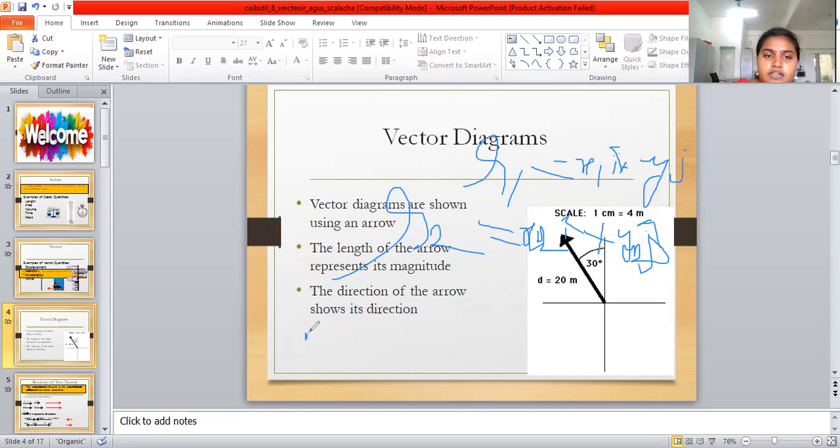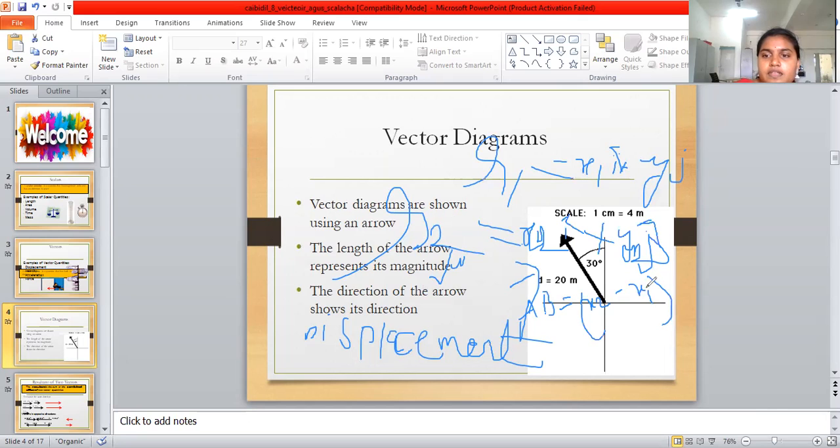So here the displacement of the vector, a to b whole bar, is equal to x2 minus x1 i cap plus y2 minus y1 j cap. This is equal to the displacement of the value.